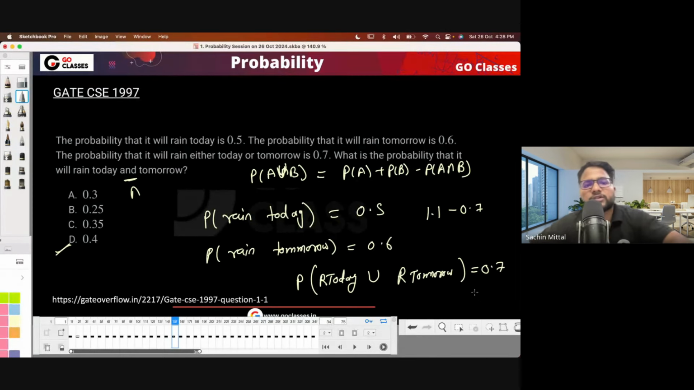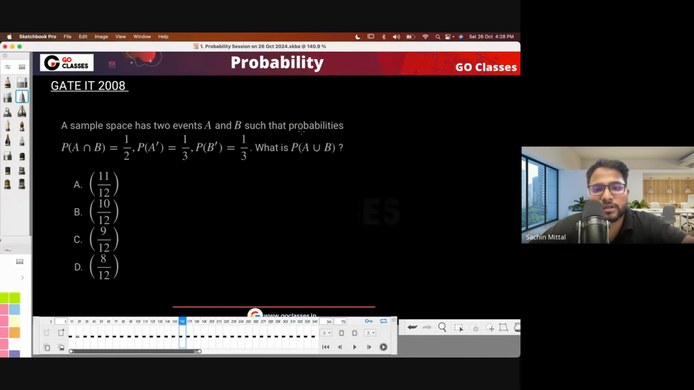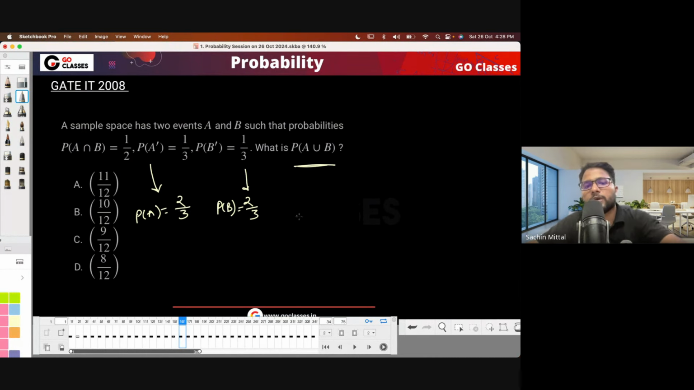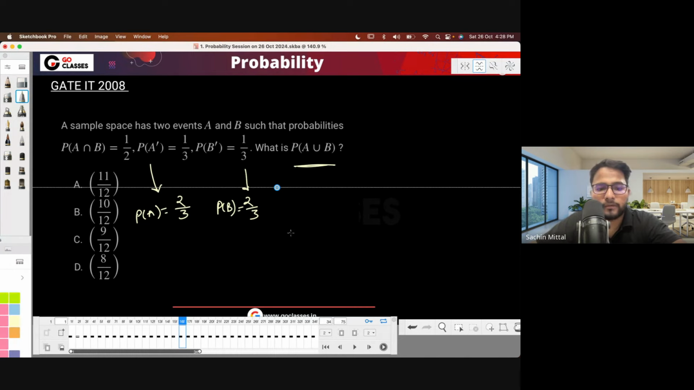Now let's go to the next question. In this question, they are asking the probability of A union B. Here you are having A complement and B complement. You need to first find the probability of A and B, because everything is in terms of A and B. So probability of A is 2 by 3, probability of B is also 2 by 3, right? And now you can solve this question. Can I leave this question as homework? I think it will be easy to solve, right?